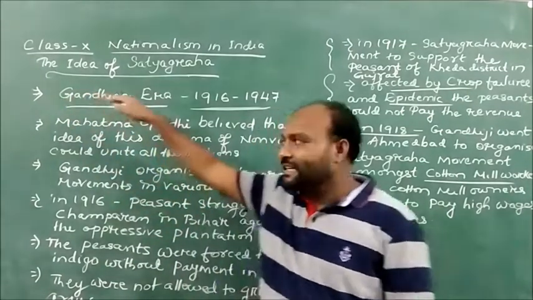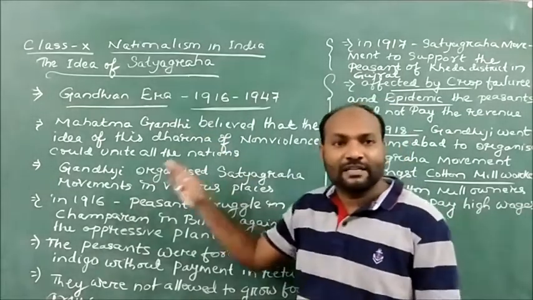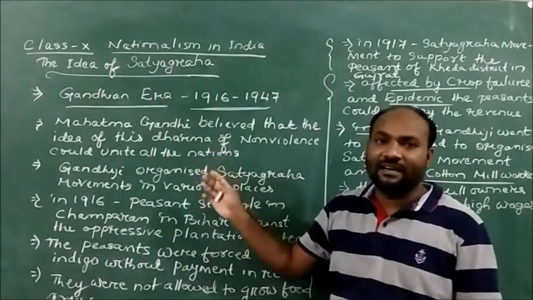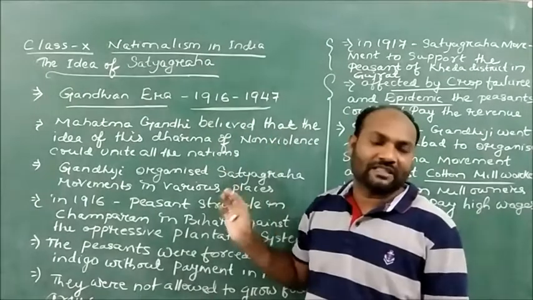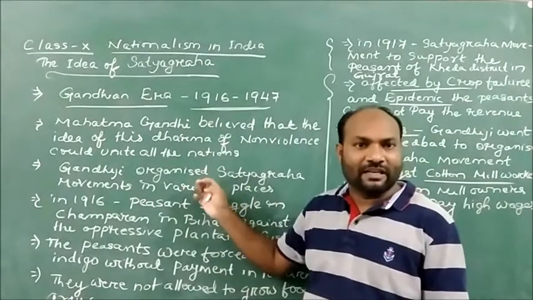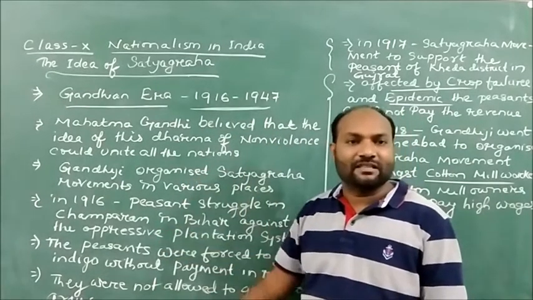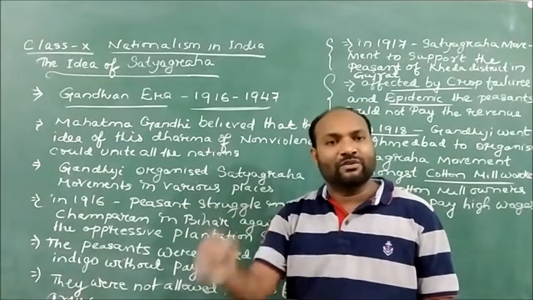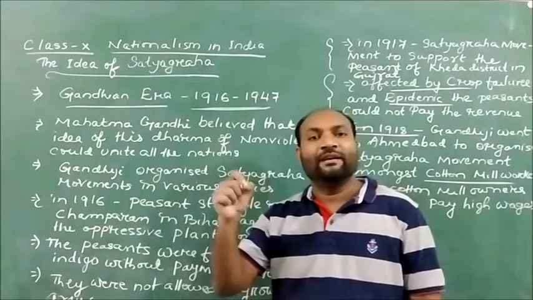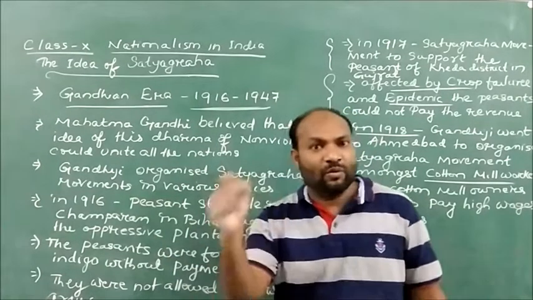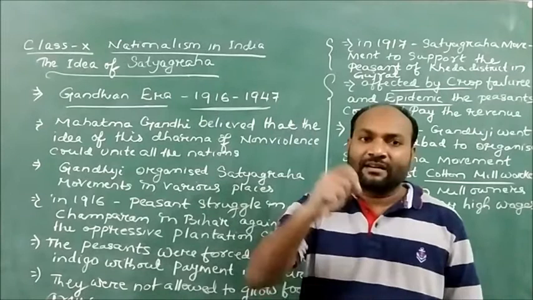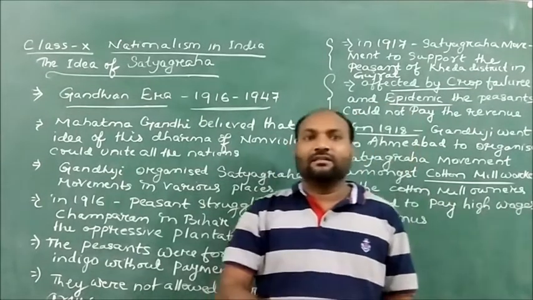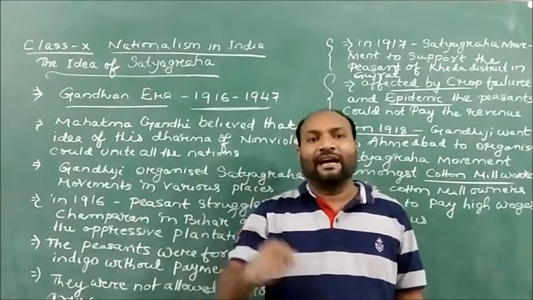So dear children, in this topic we understood what Satyagraha is and what the idea of Satyagraha is. We understood that when Gandhiji developed the Satyagraha movements, he inspired the people that it is only through Satyagraha that we can win the battle, we can win the struggles, because we have the truth. And what is the truth?